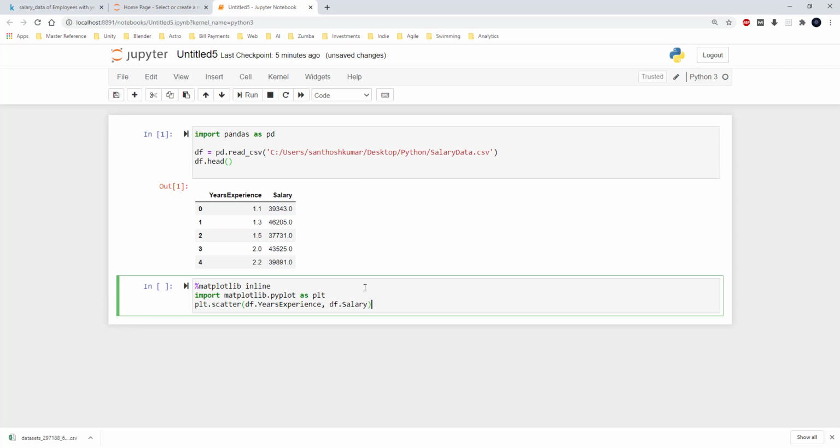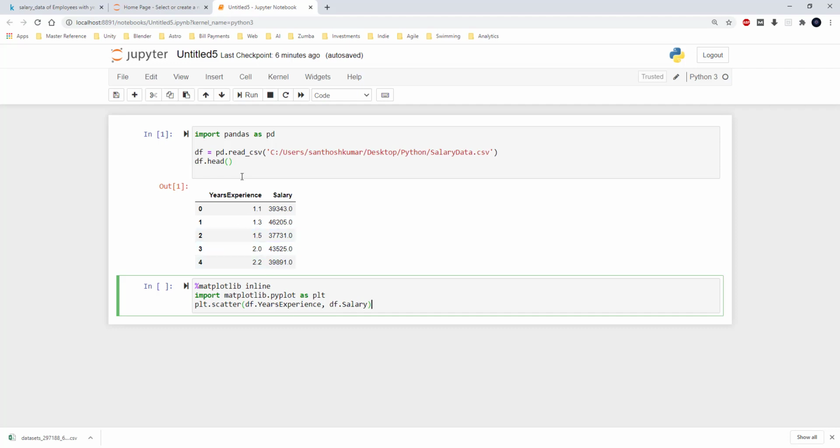Now I am importing the Matplotlib library, and this is going to be useful to visualize the data, and percent matplotlib inline is going to tell that the graphs should come inline within the same page, and plot.scatter, here I am going to plot years of experience on the x-axis and df.salary on the y-axis.